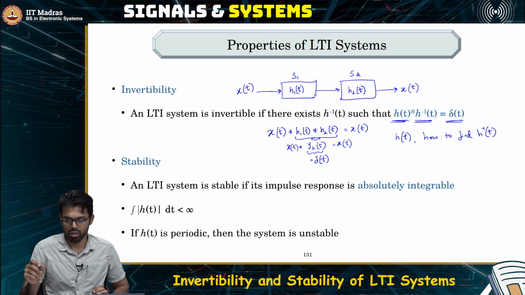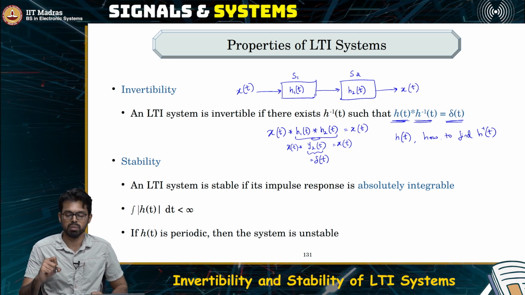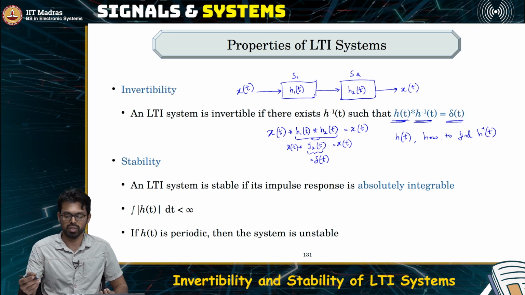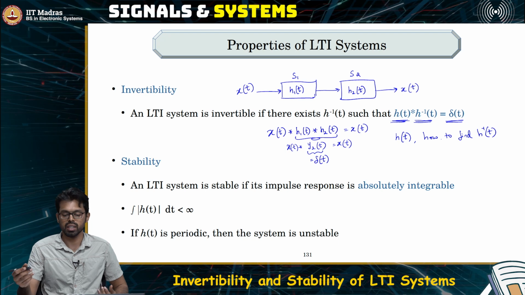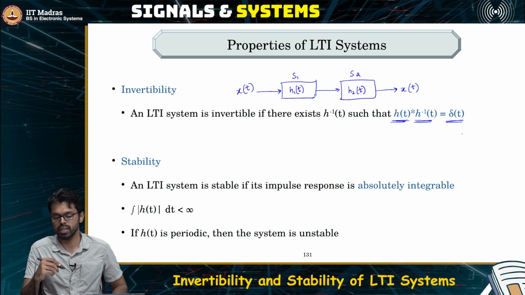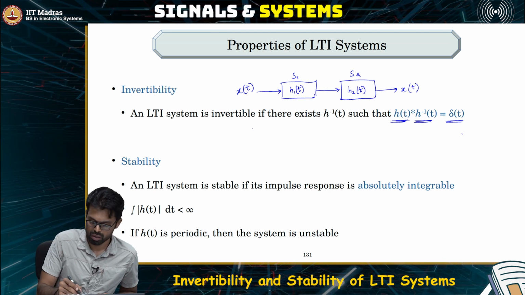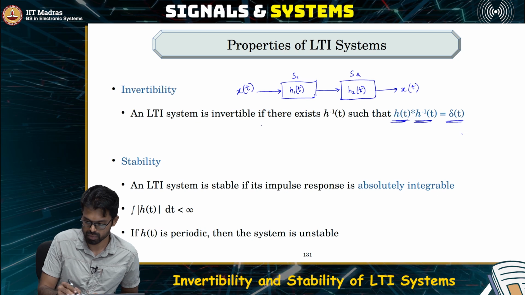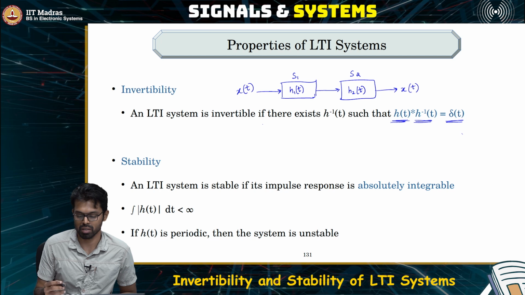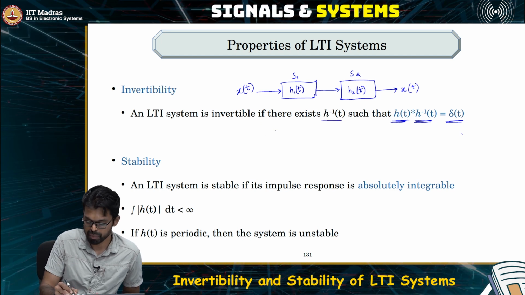In this particular context, one thing that we have assumed is that the inverse of an LTI system is also an LTI system. So, it is true. It so happens that the inverse of an LTI system is indeed an LTI system. So, we can prove that. Okay, let us see why the inverse of an LTI system is also an LTI system. So, let us say the inverse of an LTI system exists, that is, it is an invertible LTI system. Then